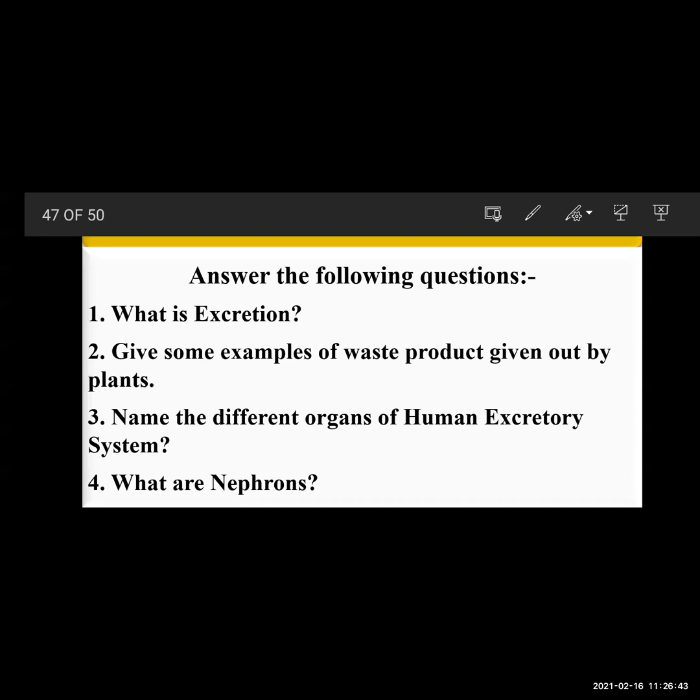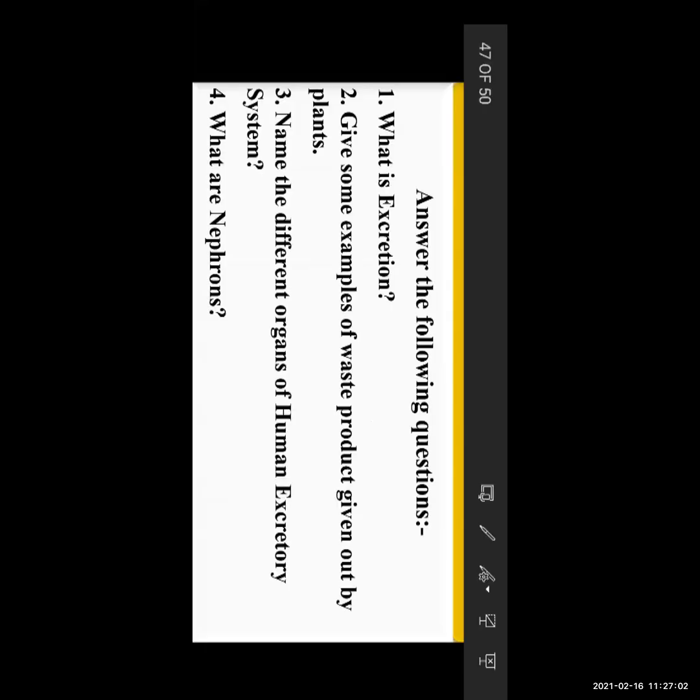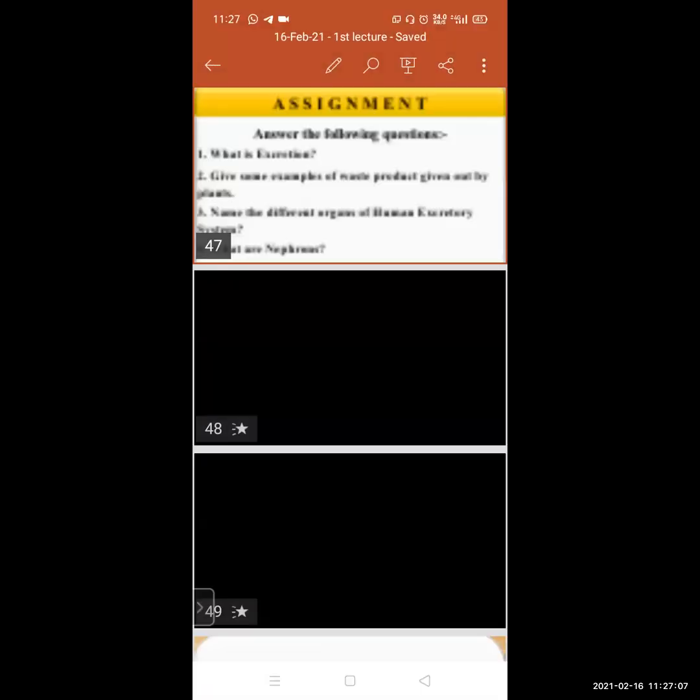Very good. Okay. The last question is, what are nephrons? The functional unit of the kidney that performs the basic filtration of blood is called nephron. Very good, that was an absolutely right answer. Very well, students. You have done a fabulous job. I hope that you have understood.